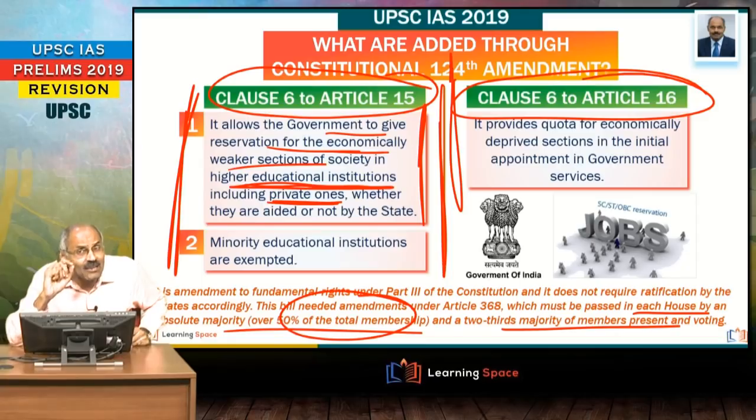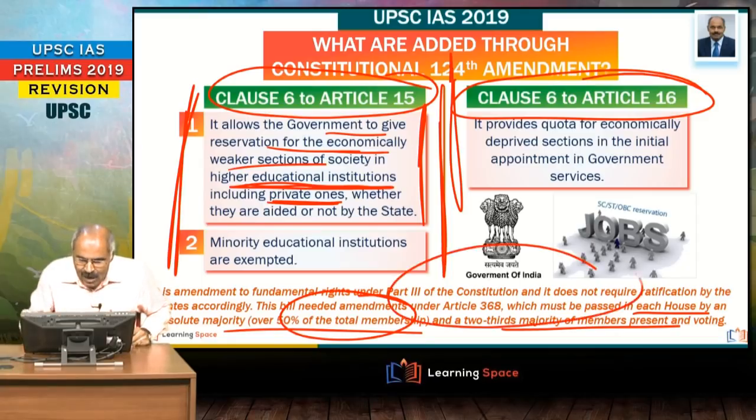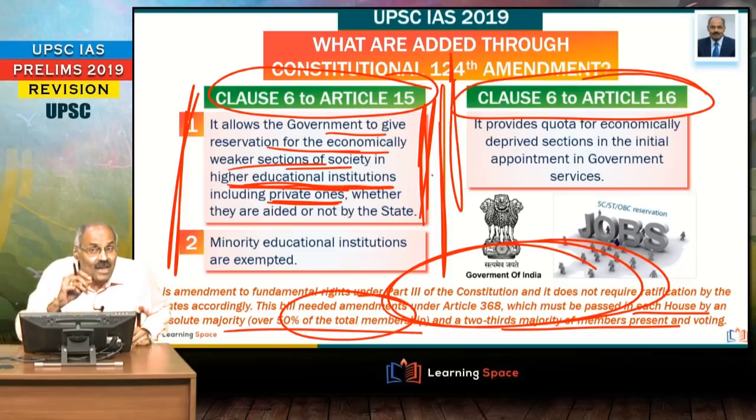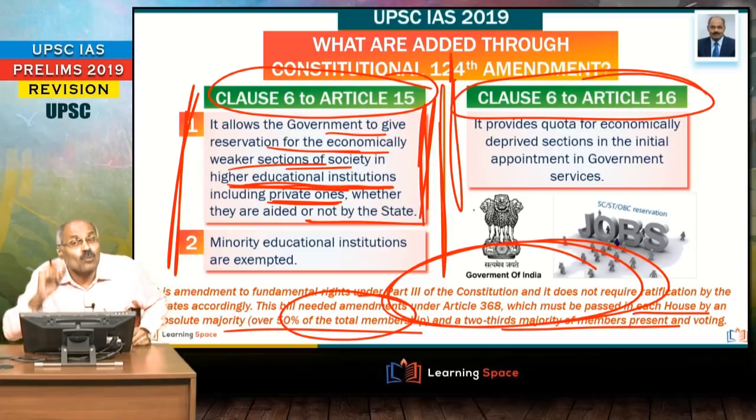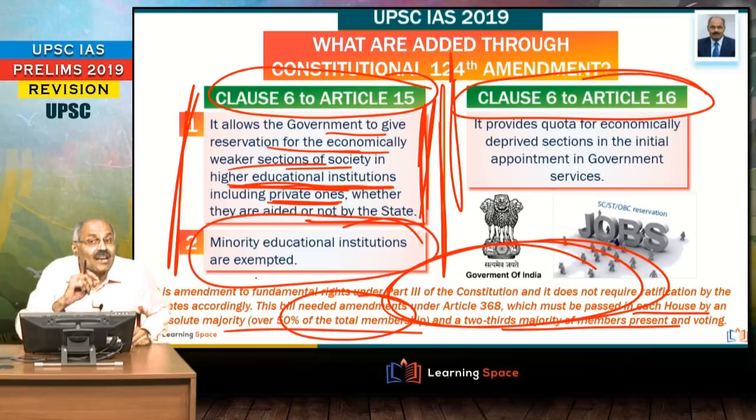Sometimes a critical question may be asked on this, how the 103rd constitutional amendment was done, and at the same time a critical question may be asked with regard to this Clause 6 to Article 15, and this not only gives 10% reservation to the economically weaker sections in the government higher educational institutions, but also in the private institutions, whether they are aided or not by the state, most important. However, minority educational institutions are exempted.